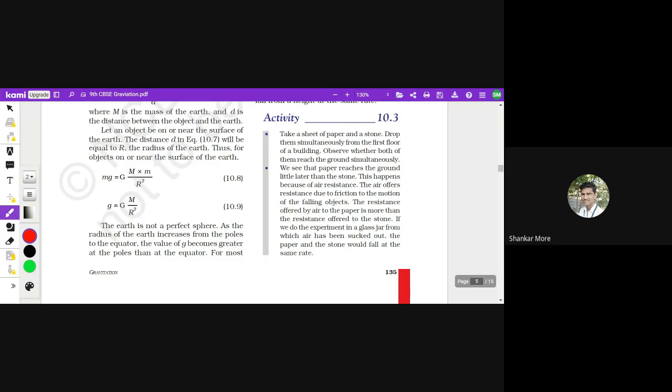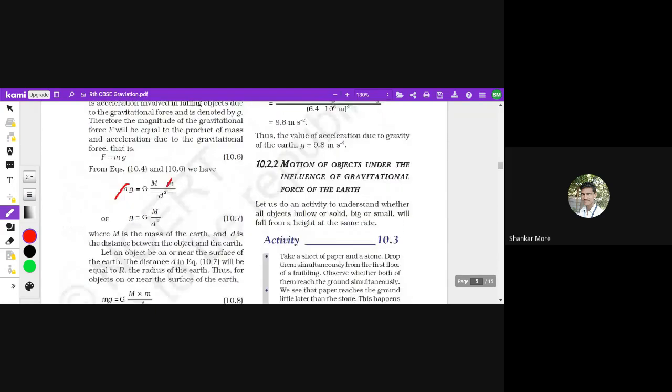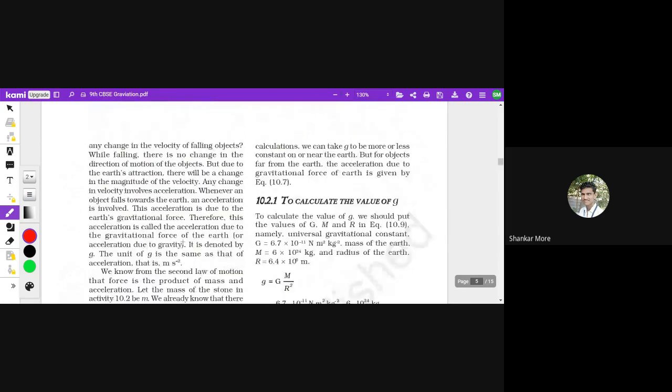So that's why, see, in this formula, you don't have to forget, D is always the distance between those two objects. But to calculate g, we take the radius of the Earth. Why would we do that? We can take g to be more or less constant on or near Earth, but for objects far from Earth, the acceleration due to gravitational force of Earth is given by a different expression.